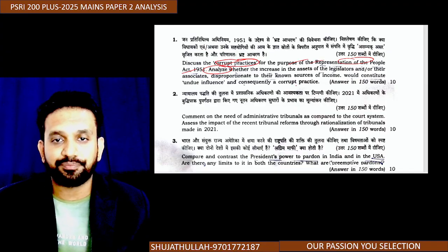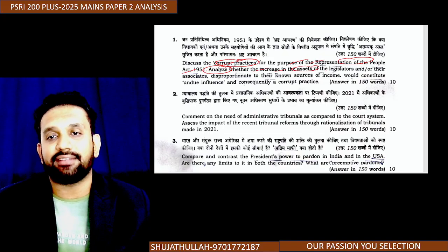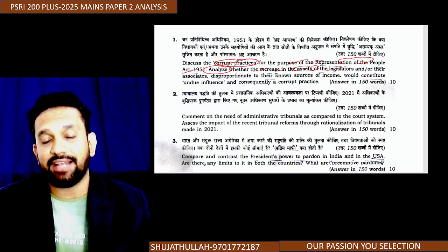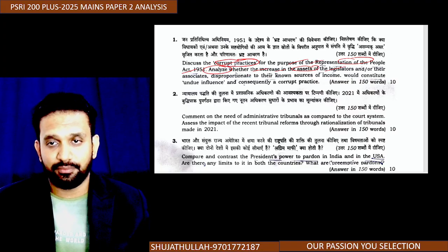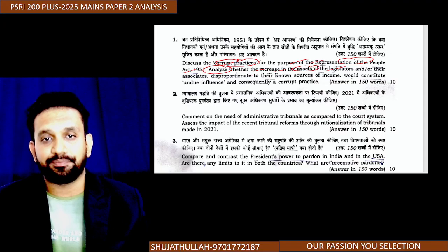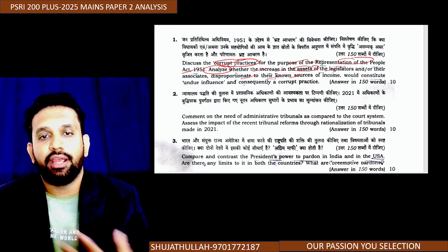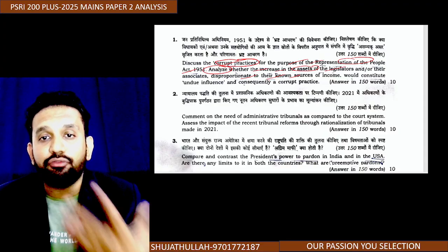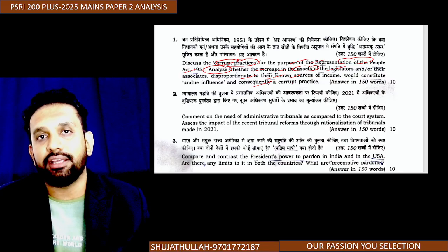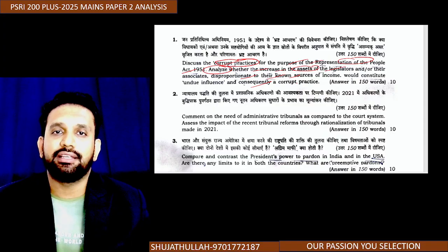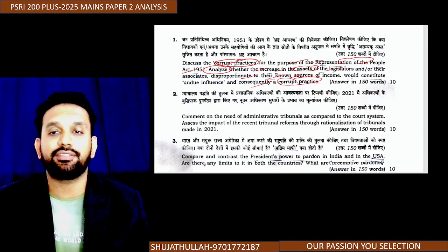Another part: analyze whether the increase in assets of legislators, when as an MP or MLA my wealth is increasing disproportionate to my income, will I influence my constituency, and consequently would the increase in wealth amount to corrupt practice or not. This is important.